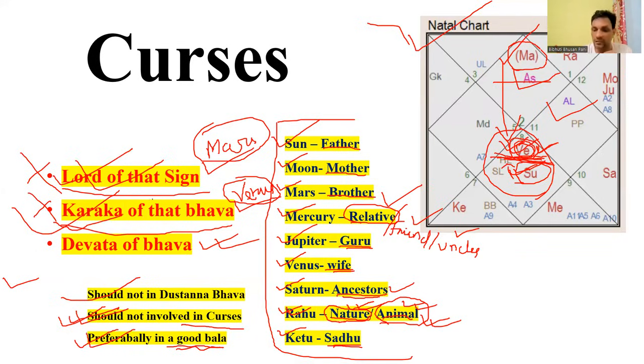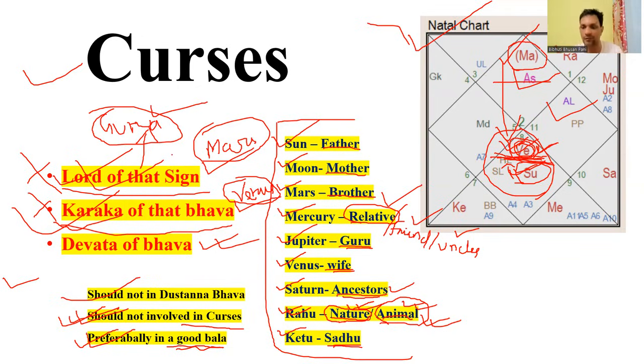Remember, if the Lord of the sign is helping the planet get out of the curse, then someone may help if we worship the Guru related to that planet. Because if the Lord of the sign is helping the planet involved in the curse, and the native is worshipping the Guru related to that planet, then someone will come into his life to help him out. I will give the details later.